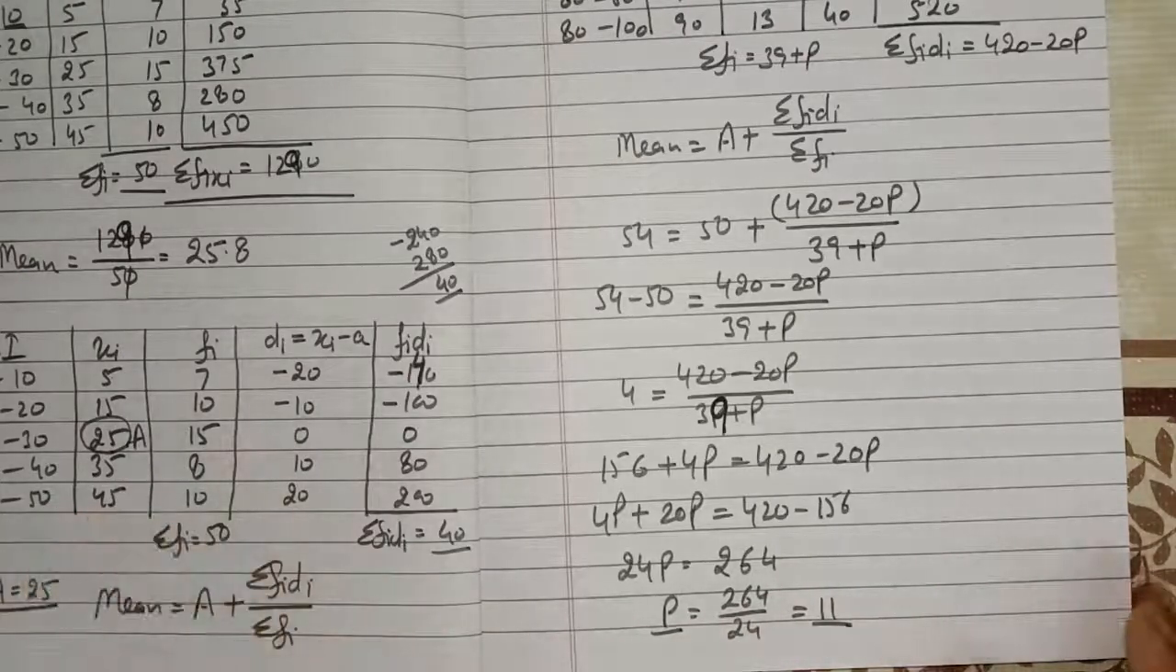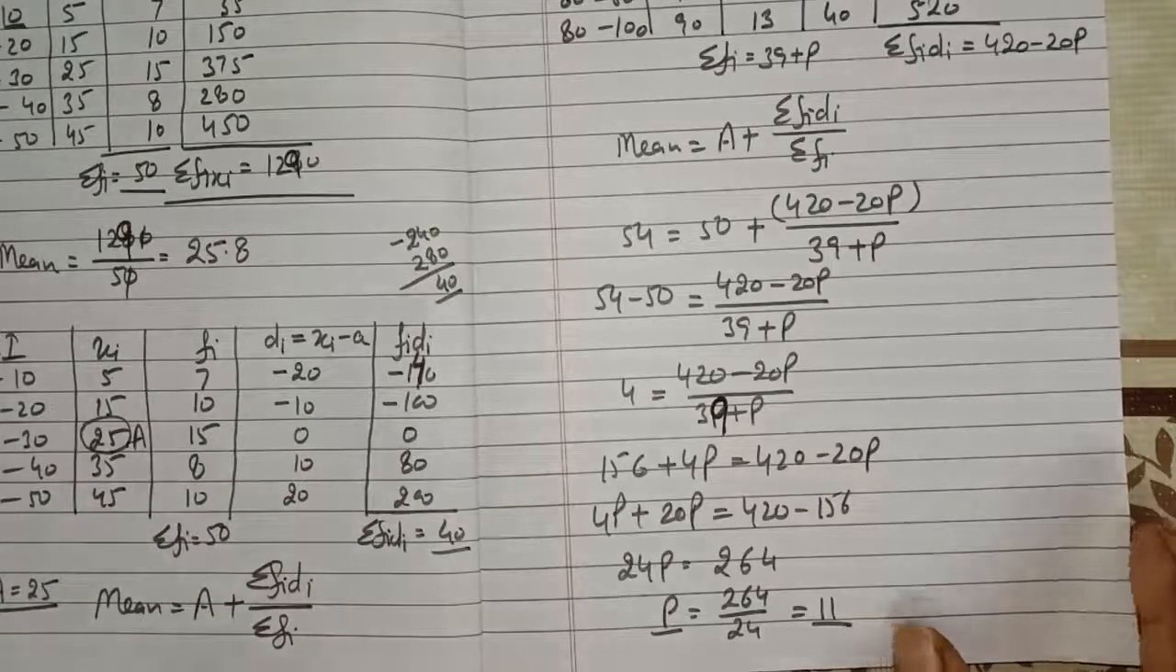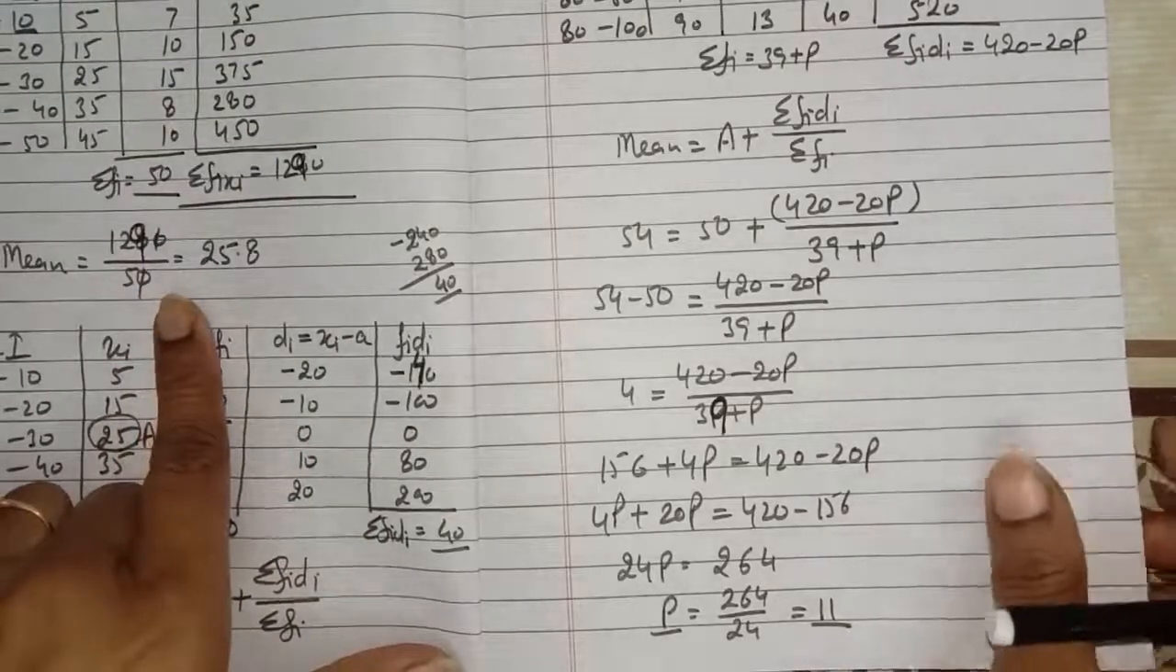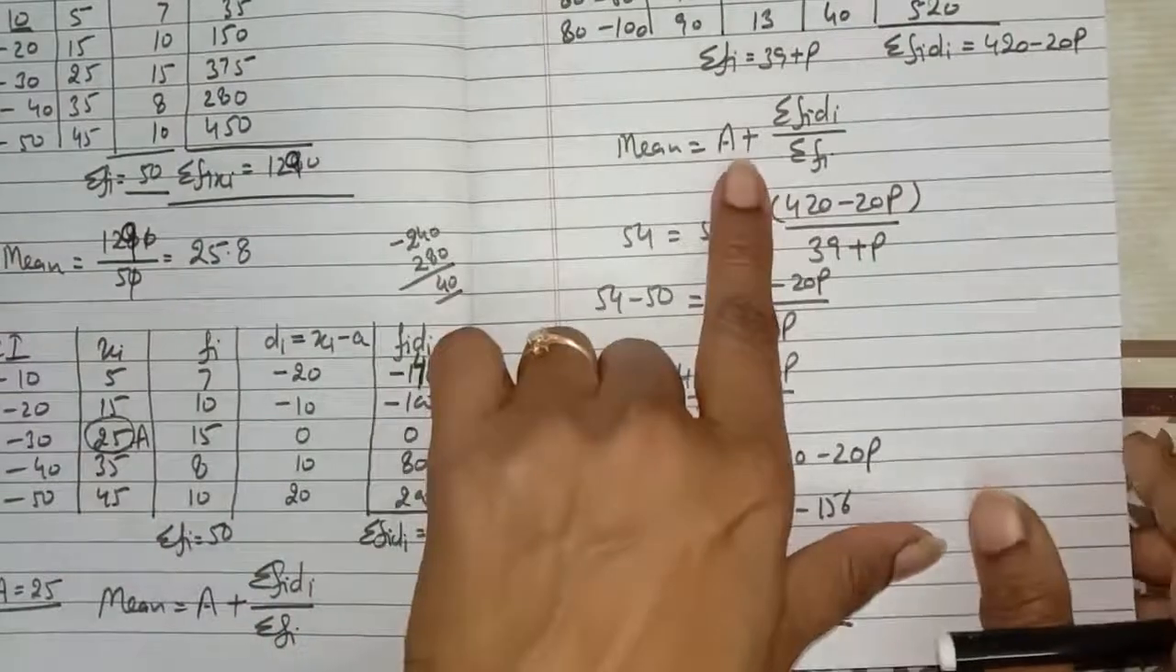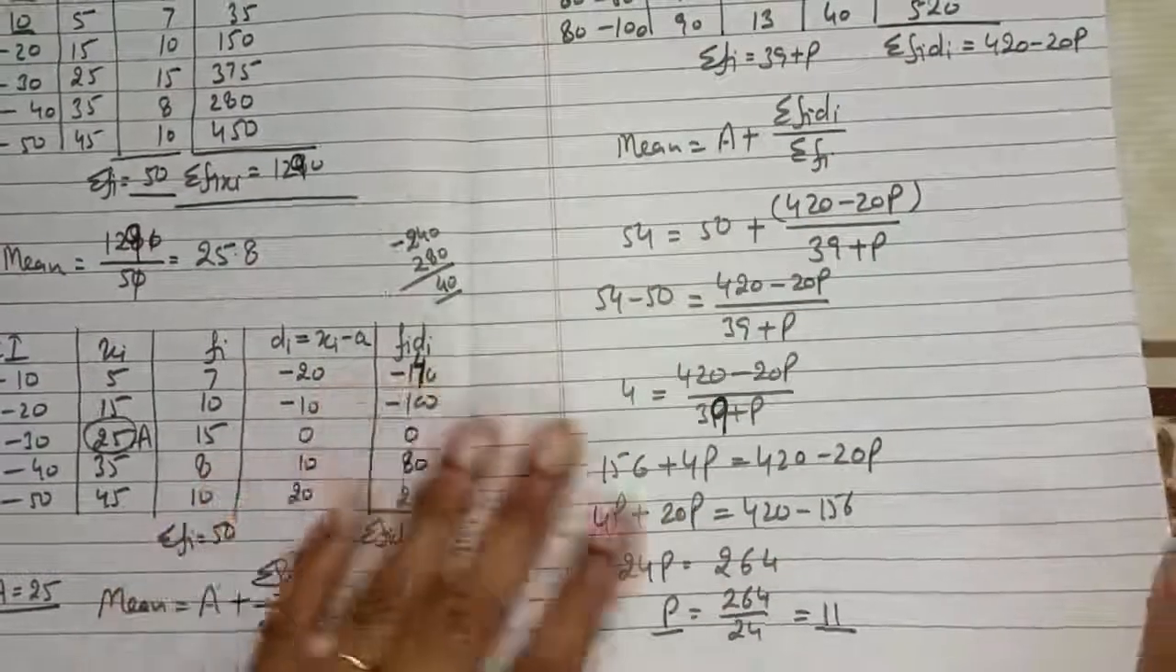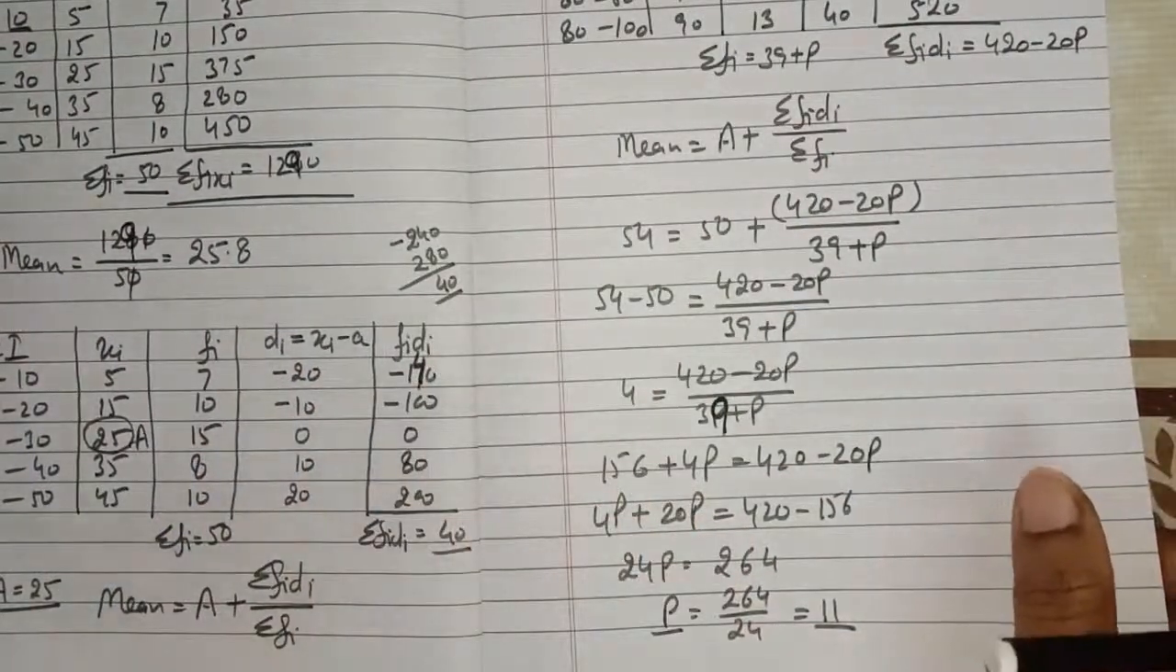Simple. So these are the two methods: the simple mean method for finding the value of mean, or the assumed mean method. So we have only these two formulas for finding the mean.